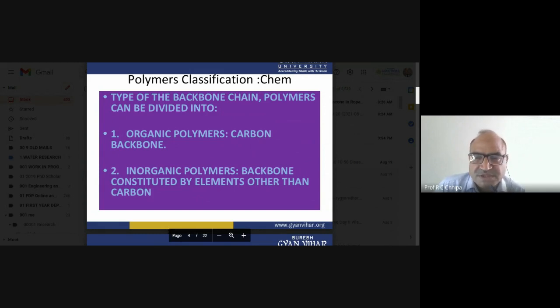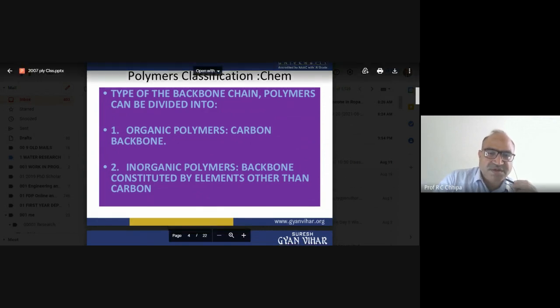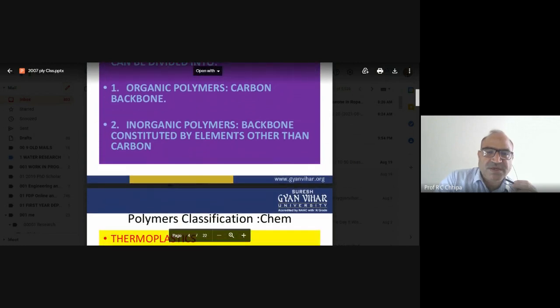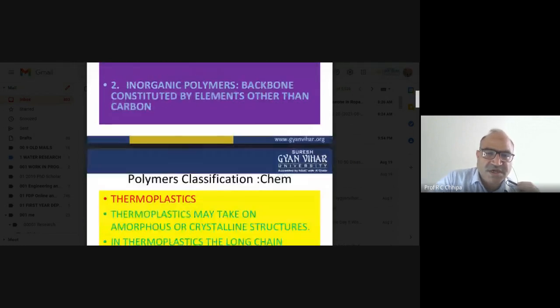We have discussed proteins, carbohydrates, polysaccharides. Now the inorganic polymers: those are by elements other than carbon. So all those are inorganic polymers, with a backbone constituted by elements other than carbon.